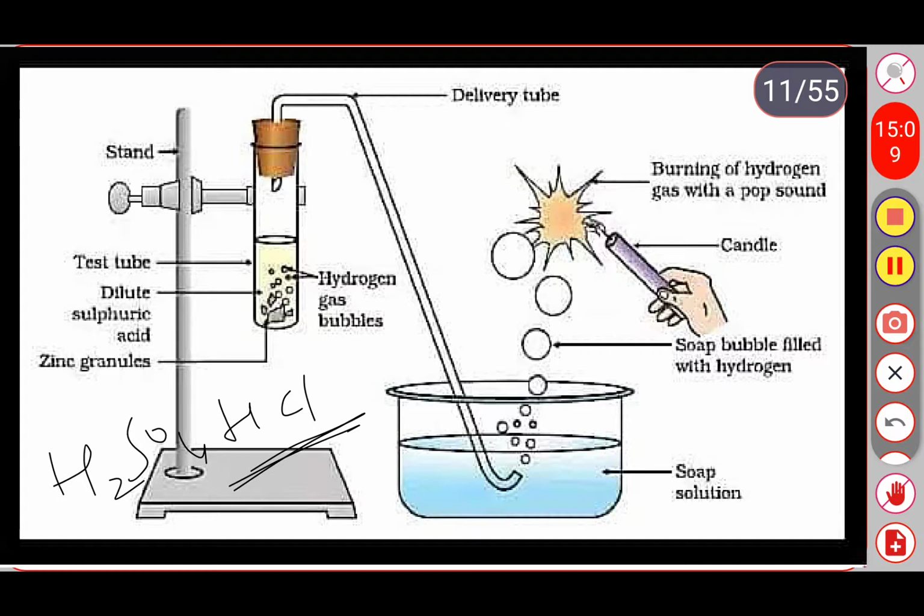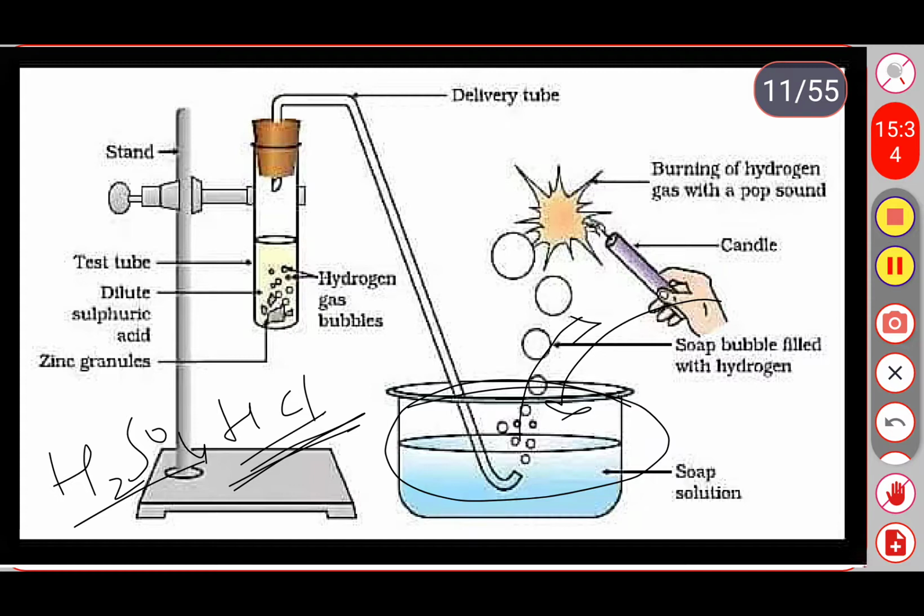Bubbles of gas will evolve by effervescence. Upon touching, the flask is found to be heated. Once you add HCl or H2SO4, the complete beaker gets heated and it releases heat and bubbles.